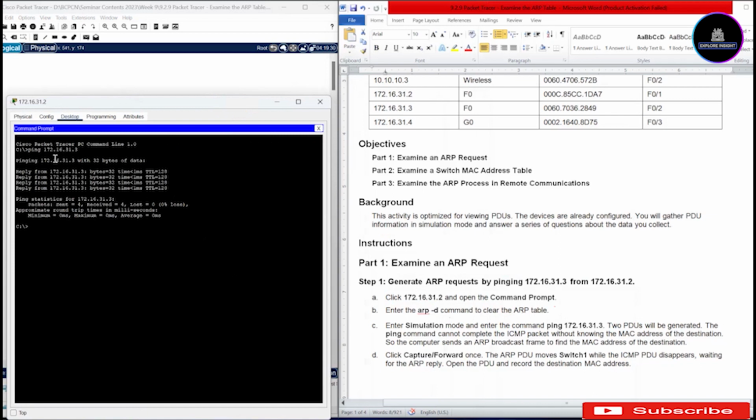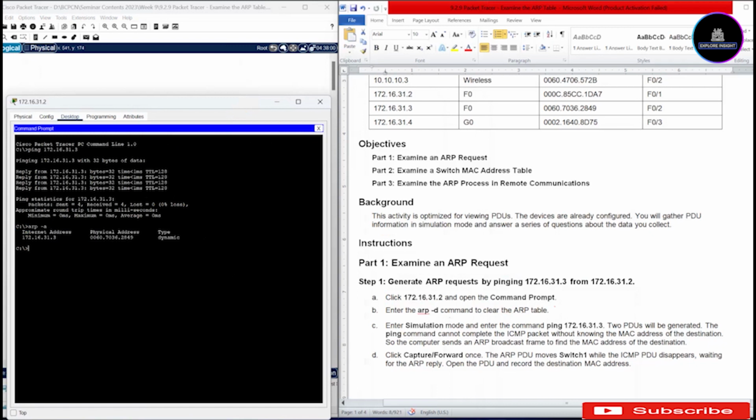So we can see sent four, received four, 0 loss. The next thing is to check this ARP table before we delete. For us to check, we use arp -a. This tells us the internet address, the physical address, and the type of that IP address.